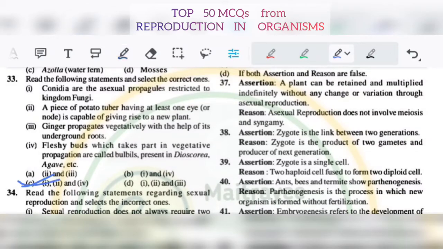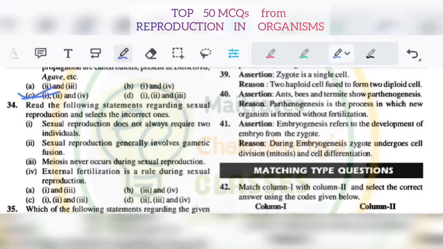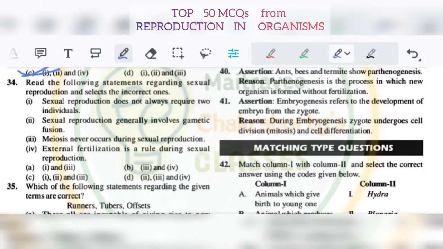34. Sexual reproduction does not always require two individuals. Sexual reproduction generally involves gametic fusion. Meiosis never occurs during sexual reproduction. External fertilization is a rule during sexual reproduction. So 34, it will be B.